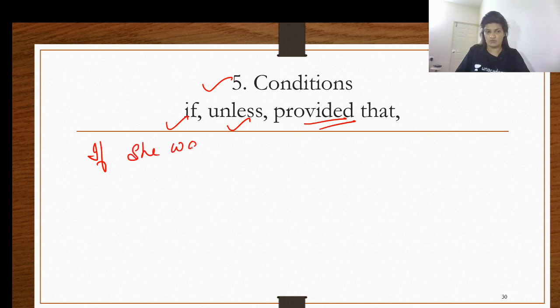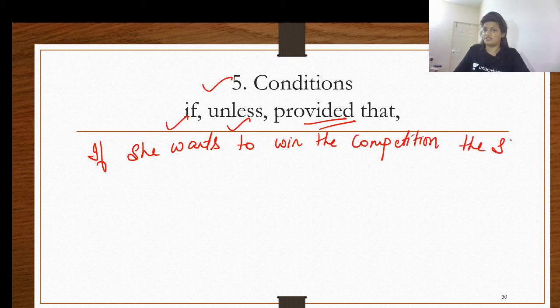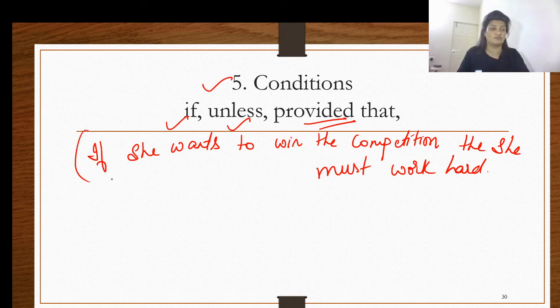If she wants to win the competition, then she must work hard. Now here, if you analyze the whole statement, the conjunction over here is if. If she wants to win the competition, then she must work hard. So here there is a condition behind. Unless this condition is fulfilled, the other action is not going to happen.